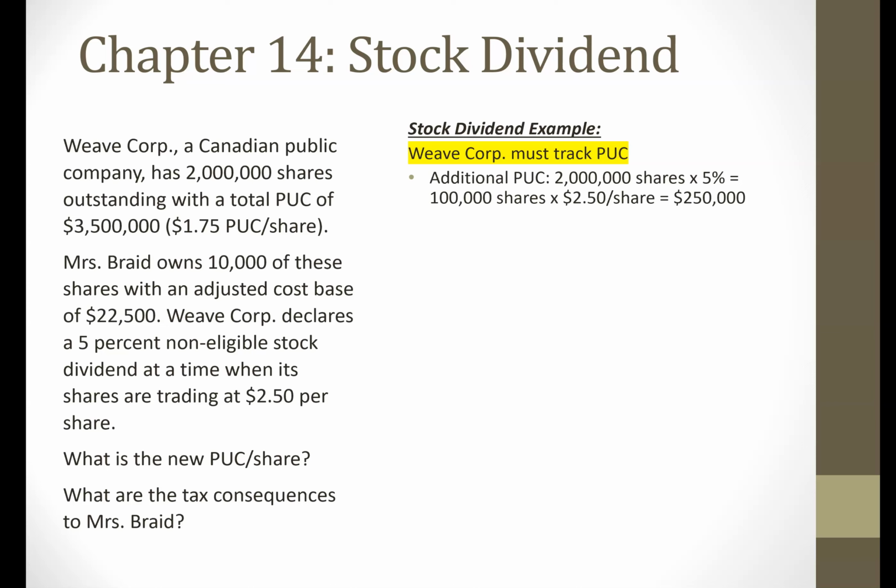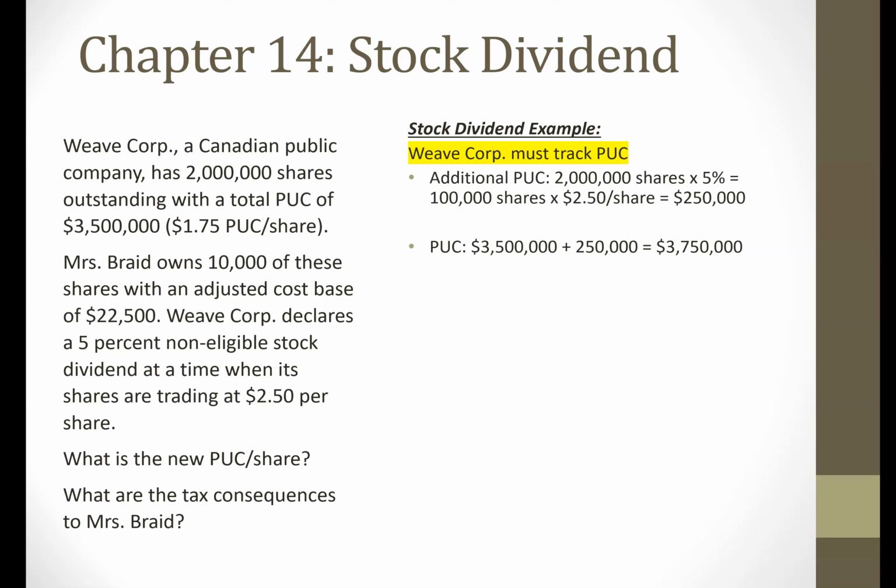And so the value of the stock dividend is going to be $250,000. Now that's going to increase the PUC for these shares. So the updated PUC is going to be the original PUC, the 3.5 million, plus this new addition of 250,000. And so the updated PUC is going to be 3.75 million.